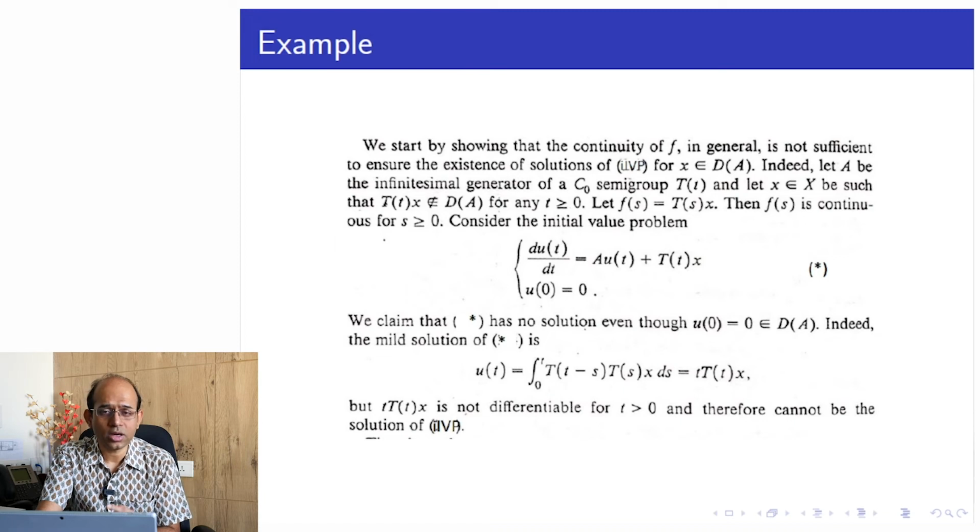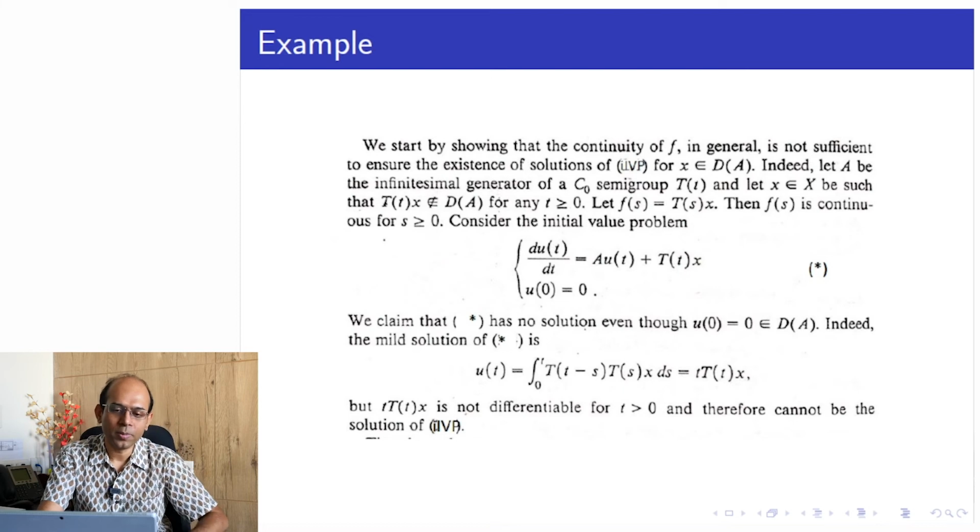See, this x is not the initial data, it's just an arbitrary small x such that T(t)x is not in the domain of A. If x is taken from the domain of A, then T(t)x must always be in the domain of A, but otherwise it need not be true, correct?